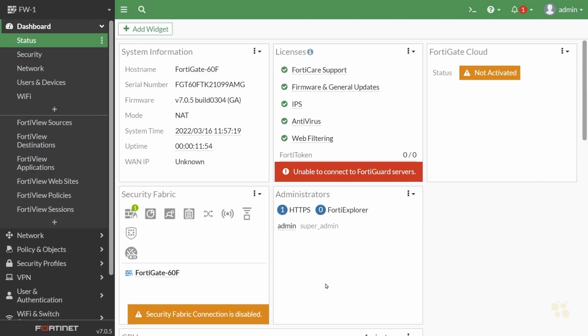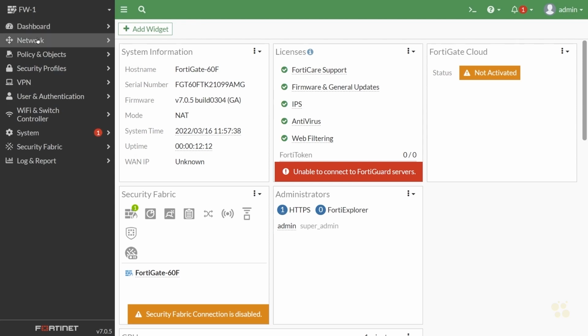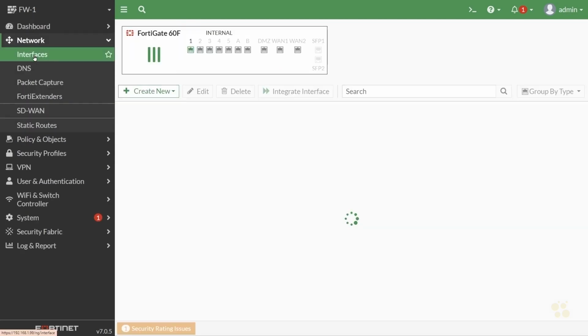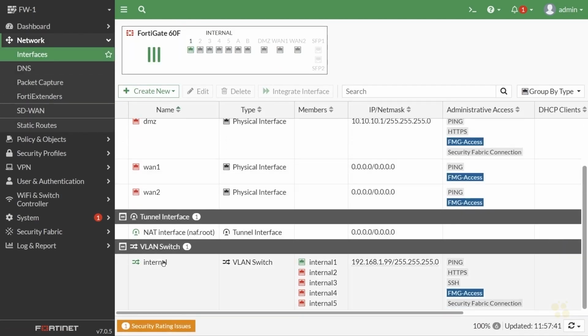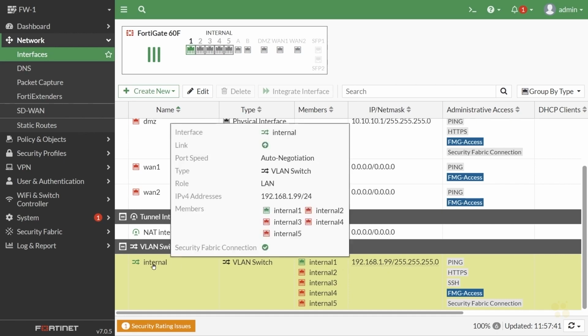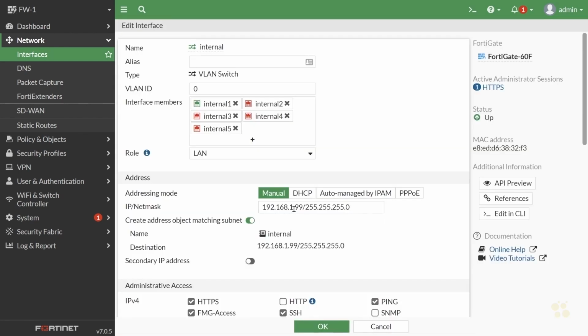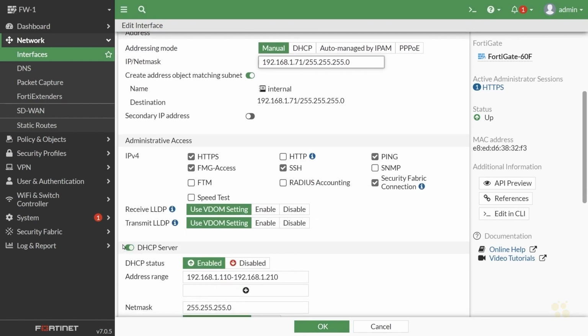Click here on OK. So let's set up its IP address to .71. To do that, we'll go ahead and collapse the dashboard. We'll go to Network, go to Interfaces, and here on the logical internal interface with these 5 physical interfaces associated with it, let's go ahead and modify its address from .99, the default on this platform, over to .71. So we'll go ahead and double click on the internal interface, and I'll specify right here that we want to use .71. Also, I'm going to turn off DHCP services.